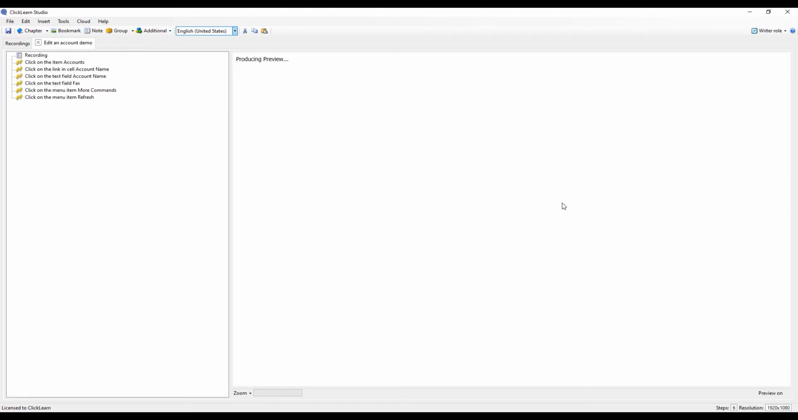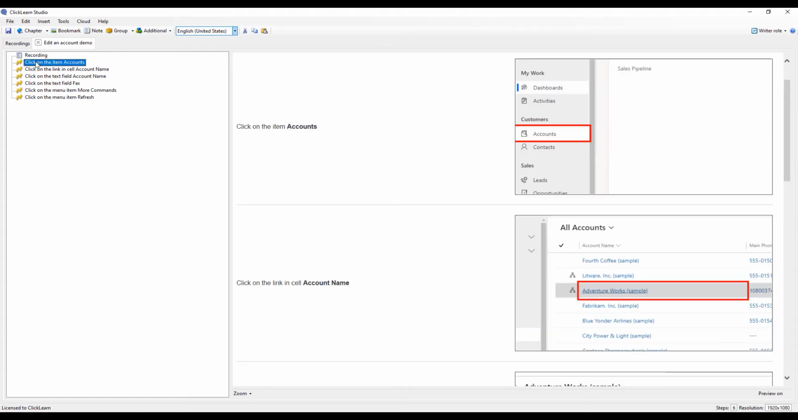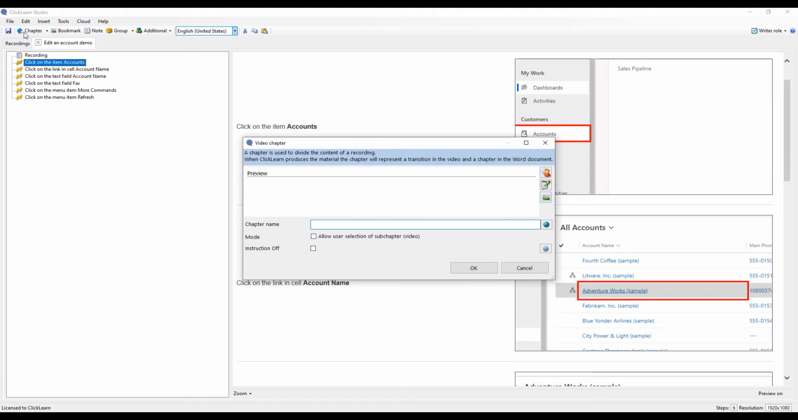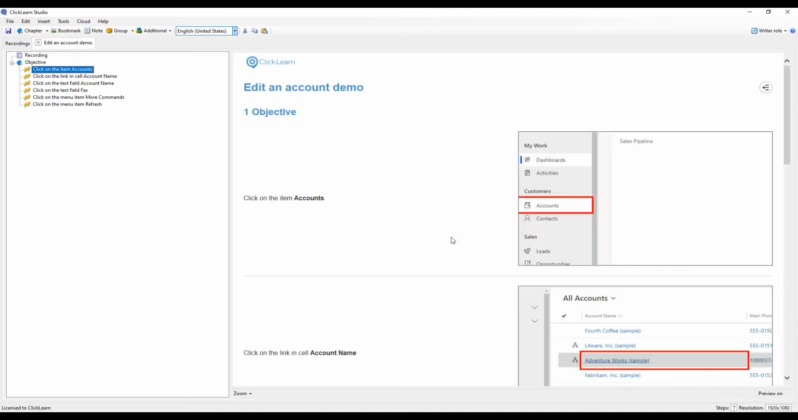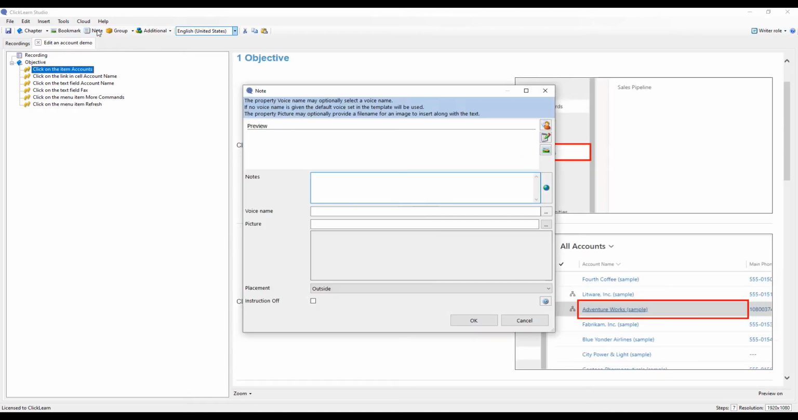Over here on my right hand side I have a preview pane, so I can easily see whatever I'm altering and changing. In this case, let's say I want to add in a chapter with the objective. I want to add in a note stating what that objective is. Even these parts that I add in manually will be narrated. Use this guide to edit an account in Dynamics CE.